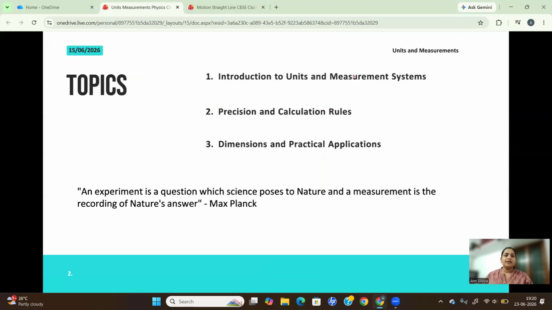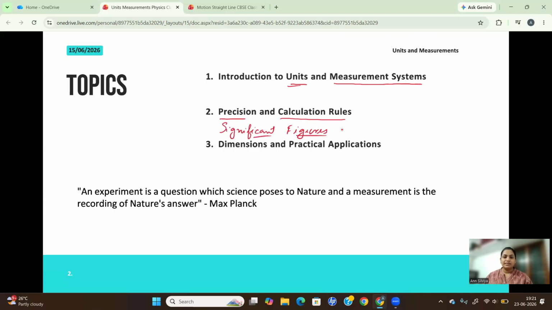So the main important topics in this chapter: the first one is introduction to units and measurements. First we'll learn about the basic ideas of measurements, different measurement systems, and the units associated with it. The next topic is precision and calculation rules. In precision, you will be learning significant figures. You don't have to be worried about all these terms.